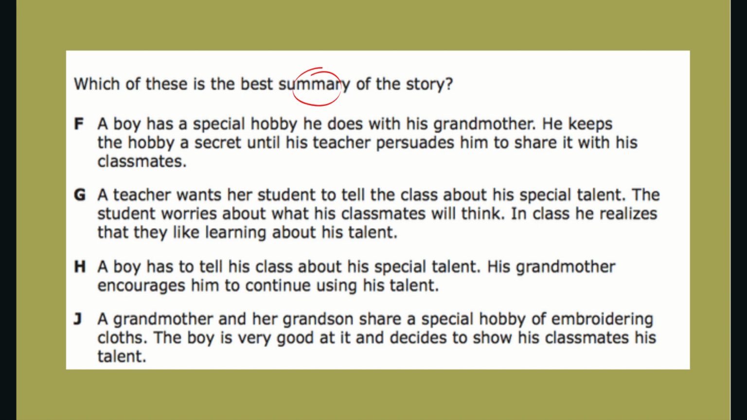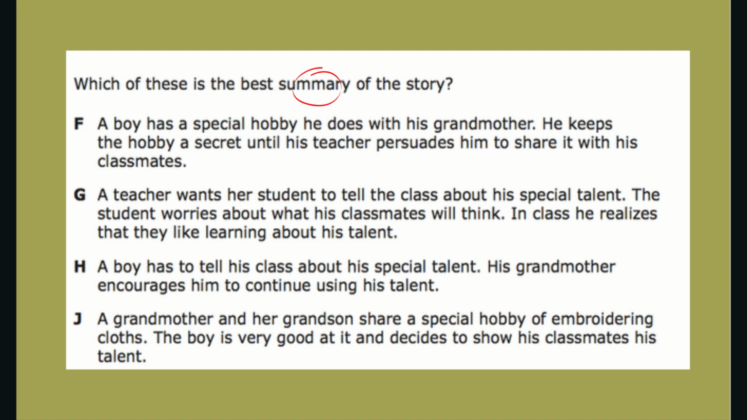Which of these is the best summary of the story? Is it F, a boy has a special hobby he does with his grandmother. He keeps the hobby a secret until his teacher persuades him to share it with his classmates? G, a teacher wants her student to tell the class about his special talent. The student worries about what his classmates will think. In class, he realizes that they like learning about his talent.